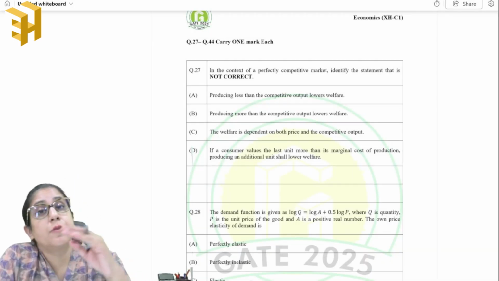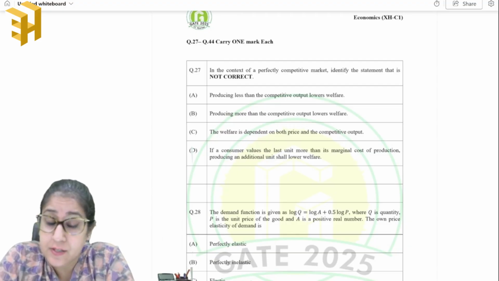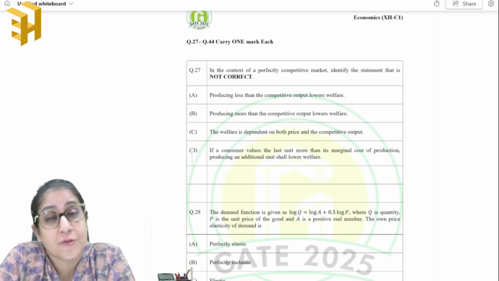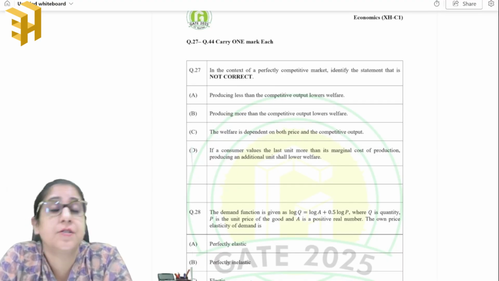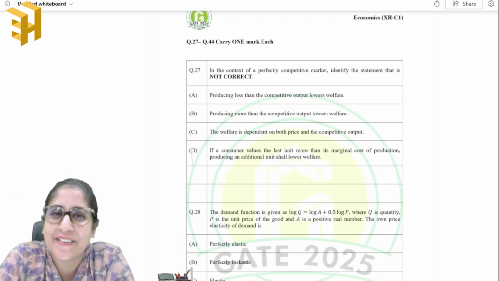GATE is considered to be one of the most difficult exams in the country today. And in this series, we are going to start off with solving some GATE previous year question papers so that it makes it easier for you to crack the exam.